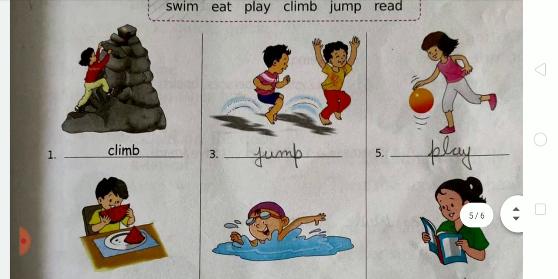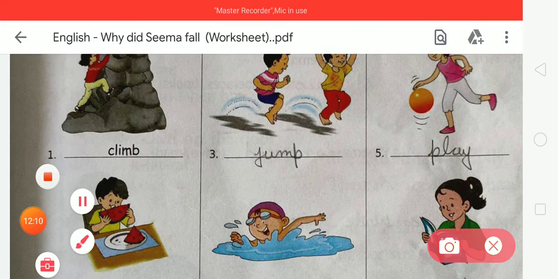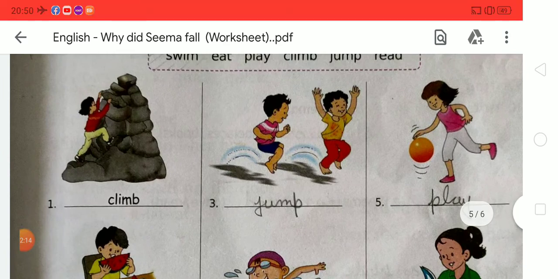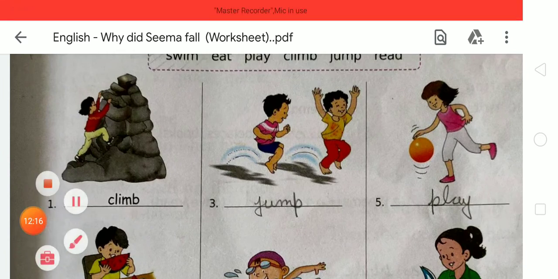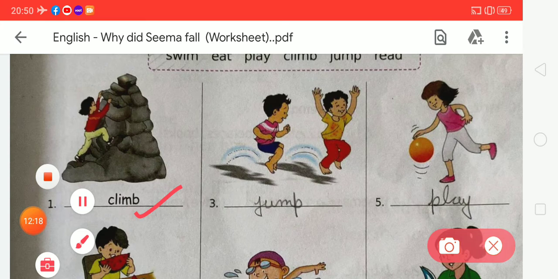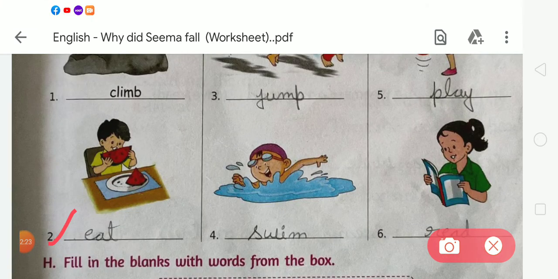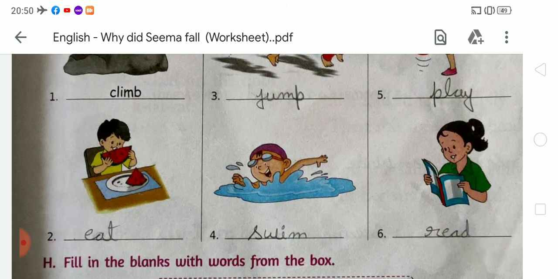So in number 1, you can see the girl is climbing. So we have to write here the action word climb. CLIMB, climb. Okay. We have to write climb. In second, you can see the boy is eating. So there is an action word eat. EAT, eat.